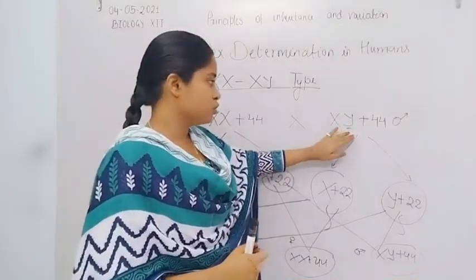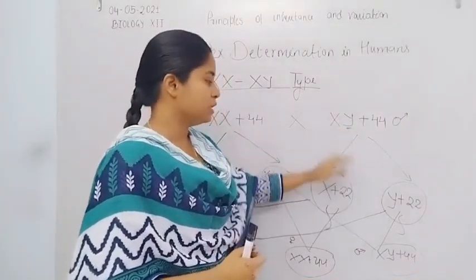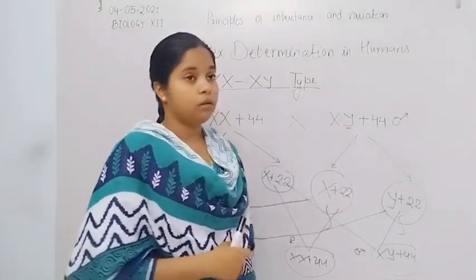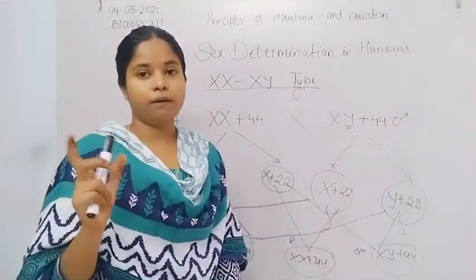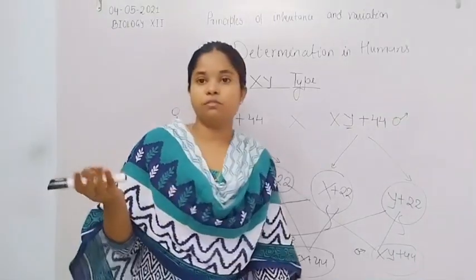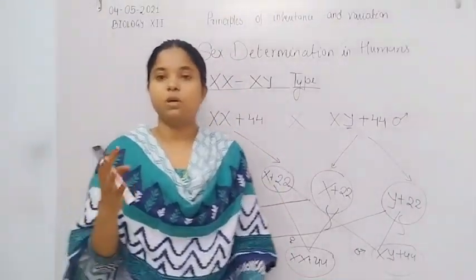If the Y chromosome is absent in any individual, that individual converts into a female or has improper development, as in case of Klinefelter syndrome and Turner syndrome.